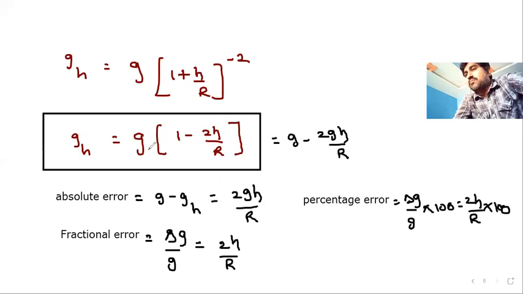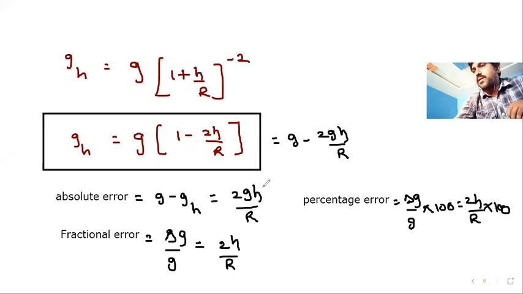1 minus 1 will be 0, then g_h will be 0. Then according to this particular equation, at a height of R by 2 from the surface of Earth, the g value should become 0, but that is not correct, because it is only an approximated formula.